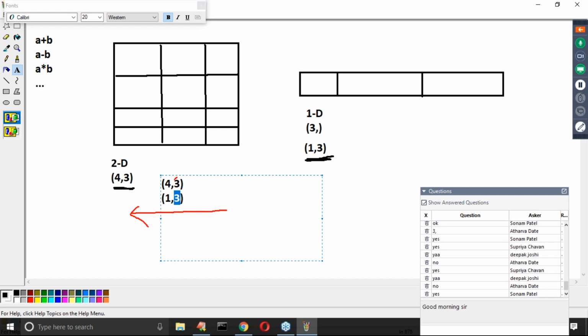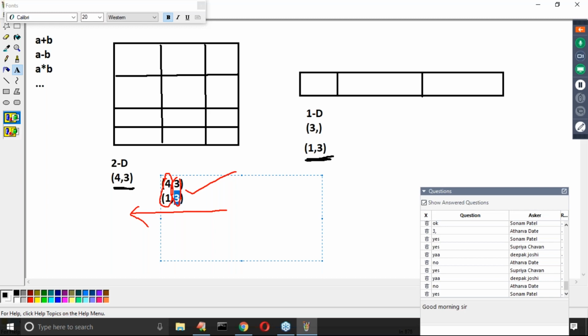Okay, 3 and 3, both are same or not? Can you please confirm? No problem. Then what is the next one, sir? 4 and 1. Correct, right?